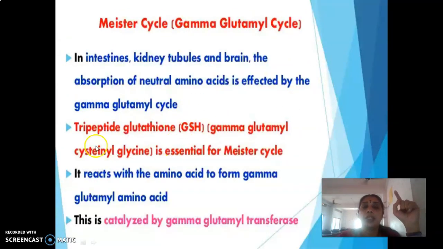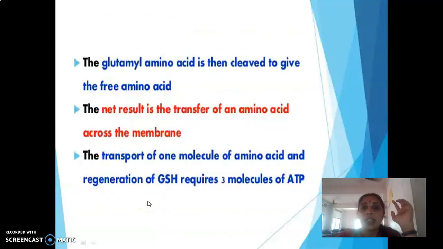Then the Meister cycle. Meister cycles run in the intestine, kidney tubules and brain. The absorption of neutral amino acids is carried out by the gamma glutamyl cycle, through a most important compound known as glutathione, gamma glutamyl cysteine glycine. It reacts with the amino acid to form gamma glutamyl amino acid, catalyzed by gamma glutamyl transferase. The gamma glutamyl amino acid is then cleaved to give free amino acid. The absorbed neutral amino acid is released, giving rise to oxoproline.